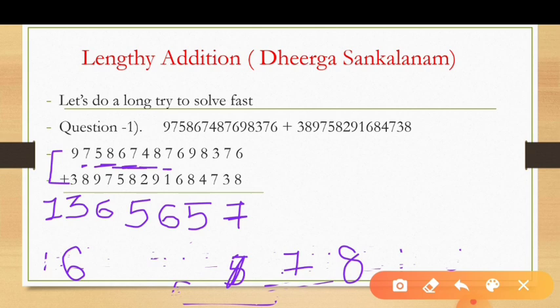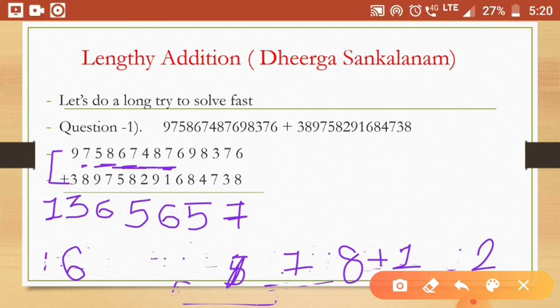Now 7 plus 1, the answer comes 8. Now you want to see its next place, 6 and 6. The answer comes 2. Okay, the end number of 6 and 6 is 2. So 8 plus 1, and write here 2. Okay, 8 plus 1, the answer comes 9. So you receive here two numbers. Here 6 plus 1, the answer comes 7, and one digit here 9. Okay, now you want to see the next place, 6 and 6. The answer comes 2. That we have to write here.